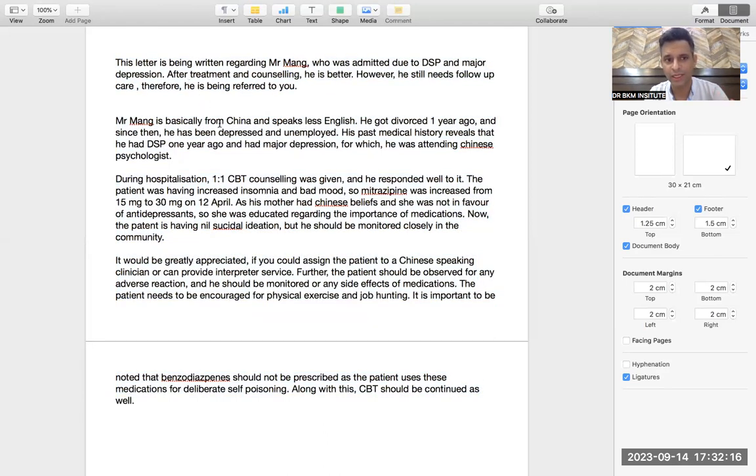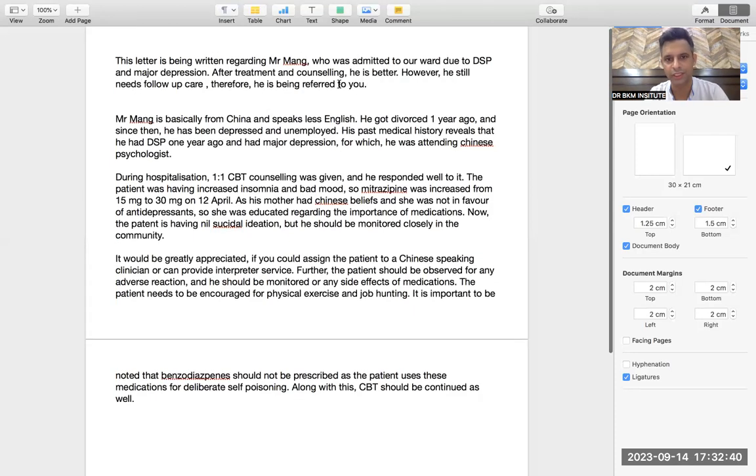Now if I read the letter in the flow, you would be able to understand what I have done. First paragraph, purpose. Purpose in brief. This letter is being written regarding this person who was admitted to our hospital, to our mental health ward, due to deliberate self-poisoning and major depression. After treatment and counseling, however, he needs, S is very important, follow-up care, therefore he's being referred to you.